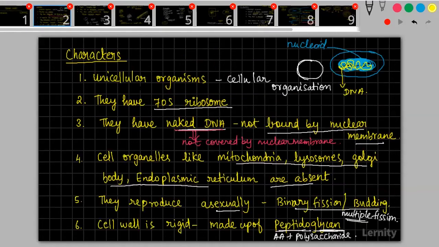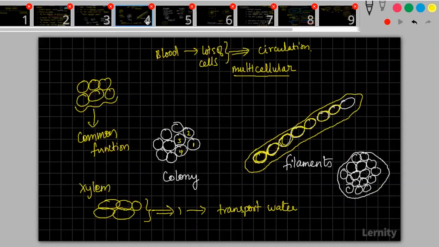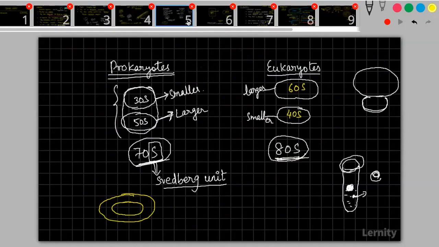We have studied the general characters of Monerans. This is all related to Monera. Third slide. Then this was just to explain. I used this, the fourth slide. And just to explain, I used the fifth slide. Here we have learned something important, Svedberg units.